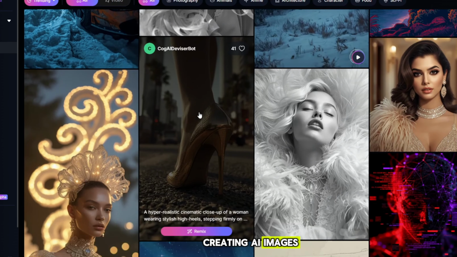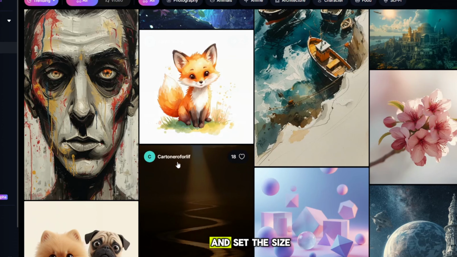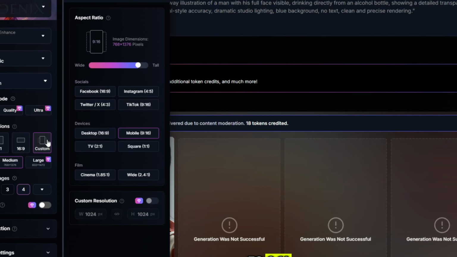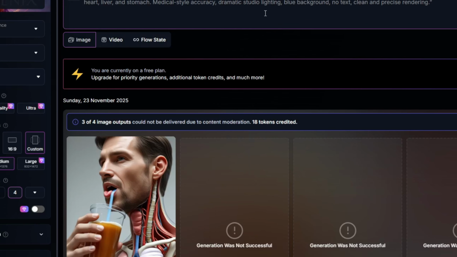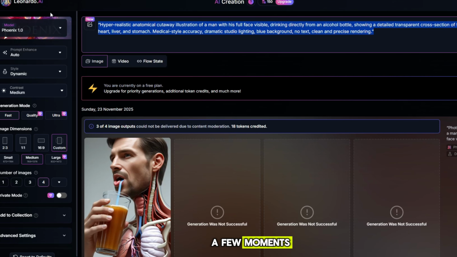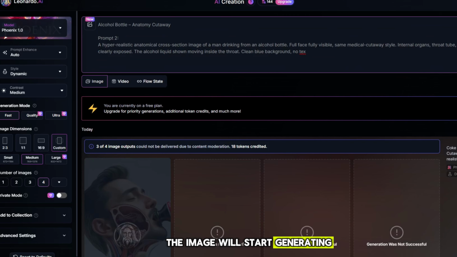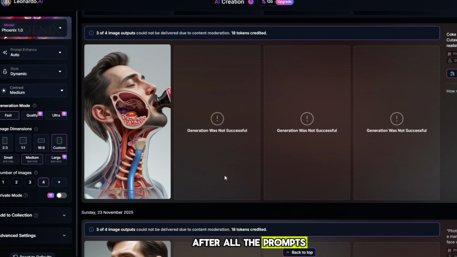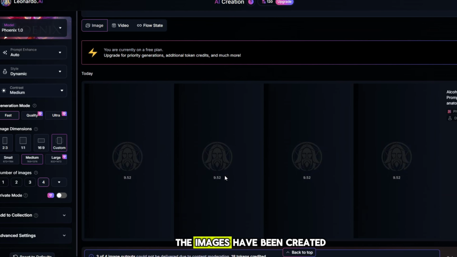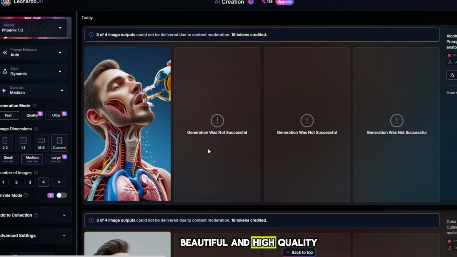Leonardo.ai is a very good website for creating AI images. First, open the website and set the size to 9:16, then select Phoenix 1.0. After that, paste your prompt. Within a few moments, the image will start generating. You just need to paste each prompt one by one. After all the prompts are added, you will see that the images have been created beautiful and high quality.